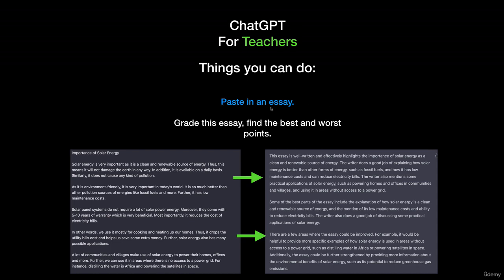Paste in the student essay. Here's an essay over here. I just made it through GPT and I pasted it in. I said, grade this essay and find the best and worst points. So it actually analyzes this and it'll actually give you a fairly decent breakdown.